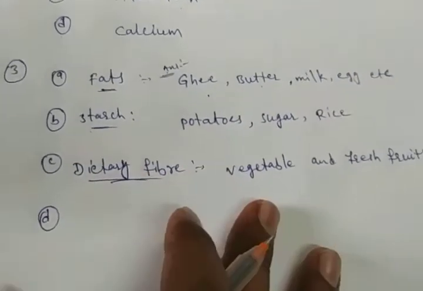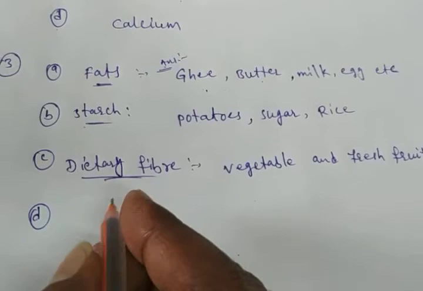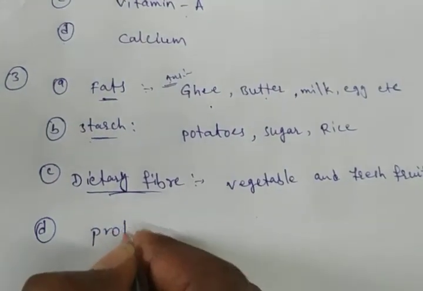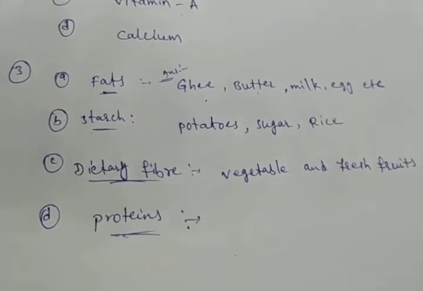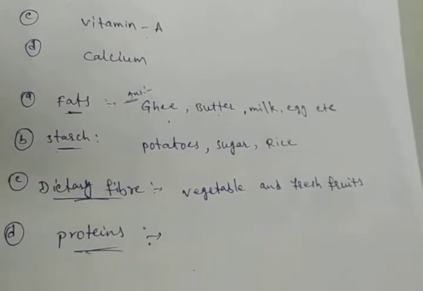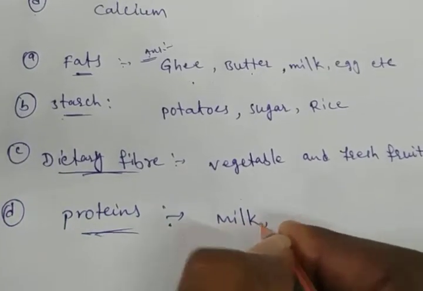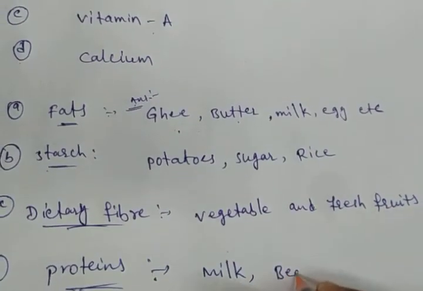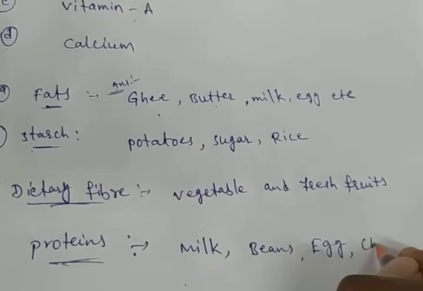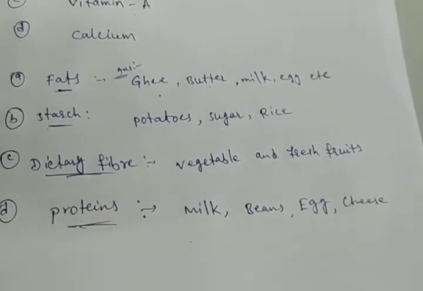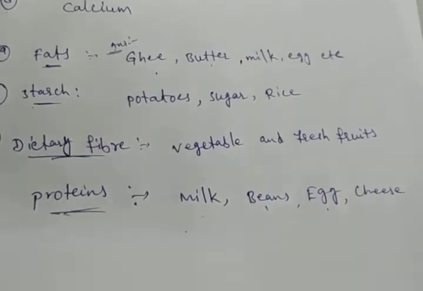And the last one, D, in the third question. What is the D? Protein. Which food items have more proteins? Milk, beans, egg, cheese. These have more proteins.